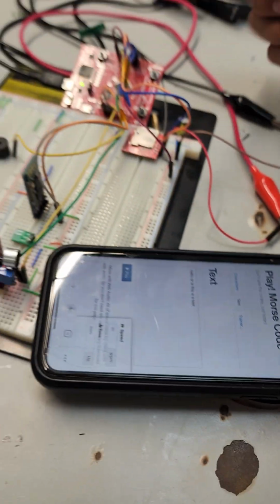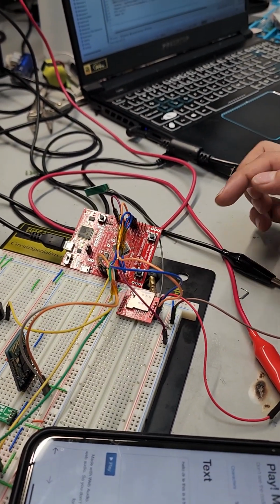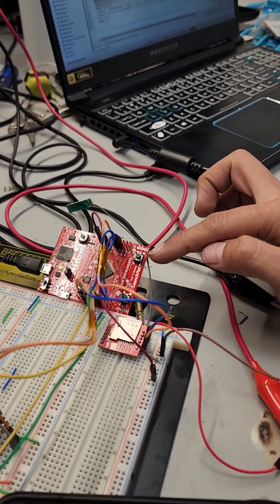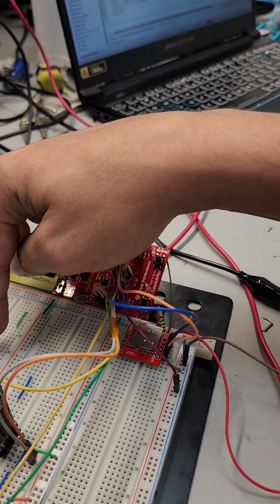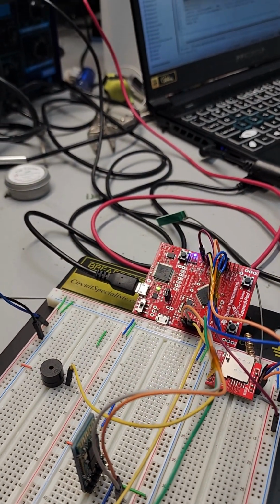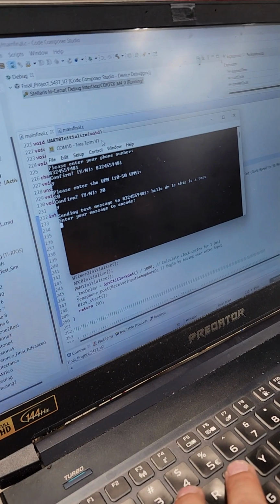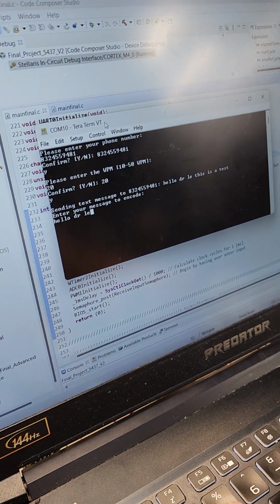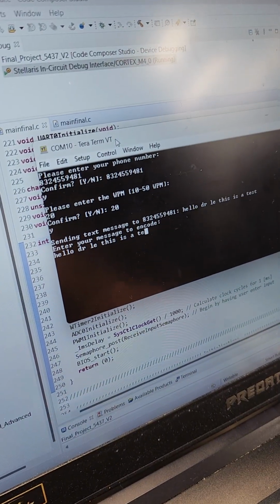And now I'm going to demonstrate the encoding part of it. So when we push this button, we'll be able to enter a text message and it'll output it to the speaker, or to this buzzer right here. And for the sake of this test, I'm going to input "Hello, Dr. Lay, this is a test."